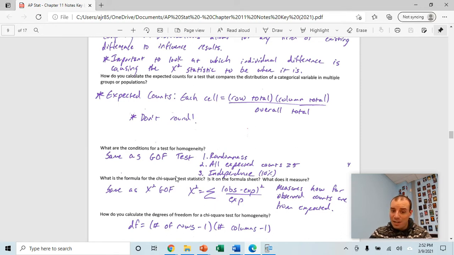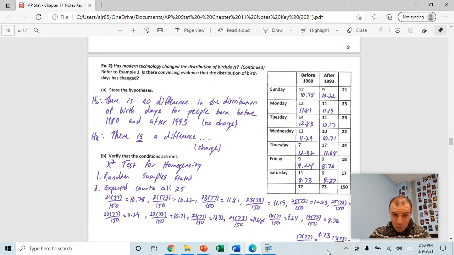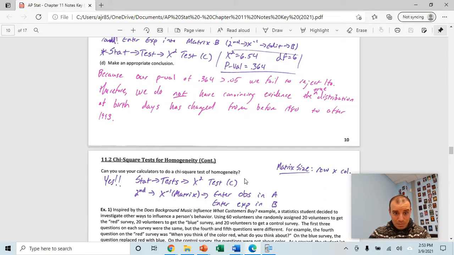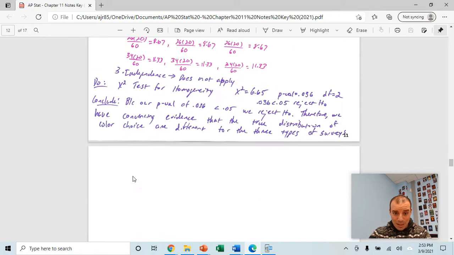The chi-squared test statistic is calculated in the same way as the goodness of fit test as well. Take the sum of your observed minus your expected squared over your expected. And it's measuring how far your observed counts are from your expected counts. The higher the chi-squared value, the further your observed are from your expected. Degrees of freedom for chi-squared tests for homogeneity or independence, same thing, are calculated by doing the number of rows minus 1 times the number of columns minus 1. We'll finish this whole example in class, as well as the next one.